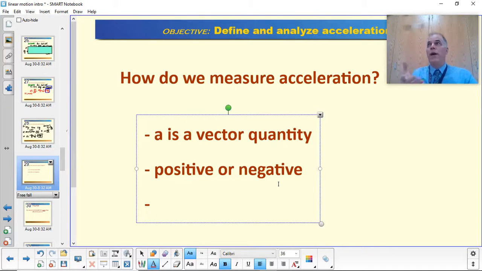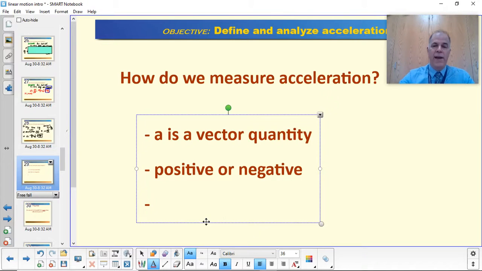If I throw the pen up in the air, as it's rising, it's slowing down, meaning that its acceleration is negative. Its acceleration is downward, even though its velocity is upward. So when it's going up, its acceleration is downward, and then when it falls downwards, its acceleration is still downward. So acceleration and velocity do not have to be in the same direction.